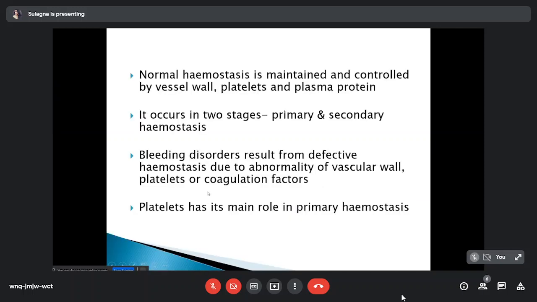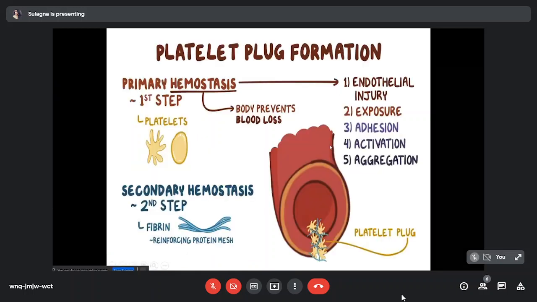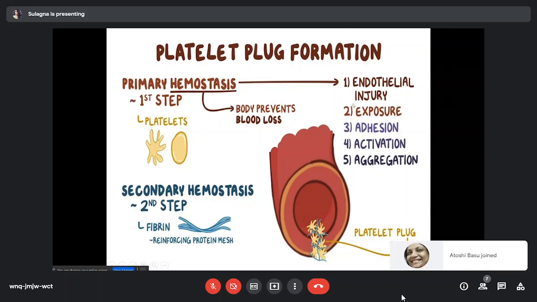So, a few words about normal hemostasis. Normal hemostasis is maintained and controlled by mainly three components: vessel wall, platelets, and plasma protein. It occurs in two stages: primary hemostasis and secondary hemostasis. So, what is primary hemostasis? It starts with vessel injury. At the site of vascular injury, the subendothelial surface gets exposed, and this surface is highly thrombogenic. So when it gets exposed, the platelet gets adhered to the subendothelial surface with the help of specific receptors. This is known as platelet adhesion.